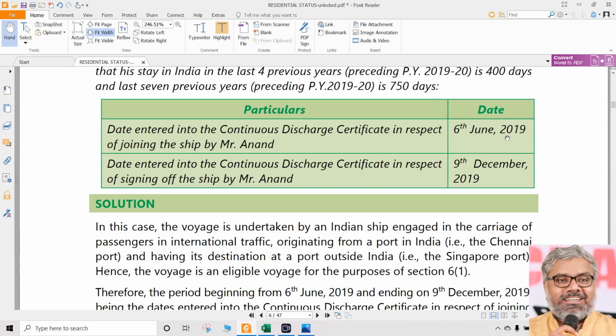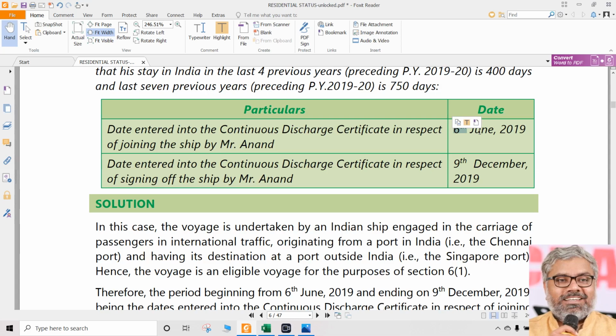Otherwise, this particular problem can be solved in another way also, because when he is in the ship, he is not in India. When he is not in the ship, he is in India. So how many days he is in India, you can calculate separately. Maybe you can all just take the calculators and do that. Let us say he has entered the ship on 6th June, by entry in the continuous discharge certificate. Our previous year starts from April.